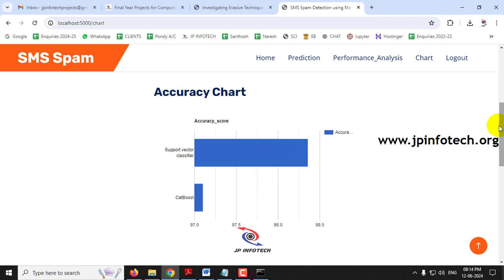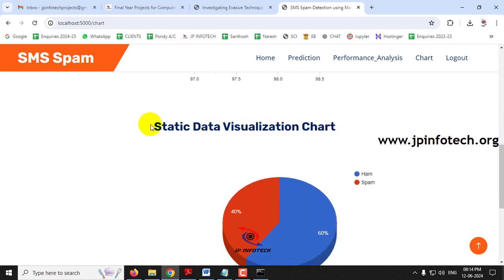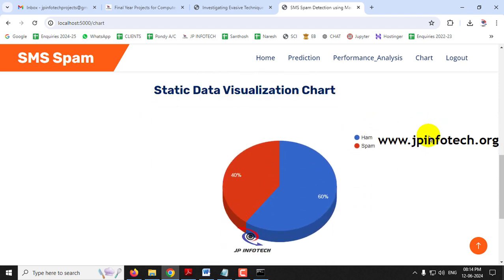That has been depicted in the accuracy chart. In the static data visualization chart, we have the ham and spam percentage used in the dataset. The dataset contains 60% ham messages and 40% spam messages, which is represented pictorially in this data visualization chart.